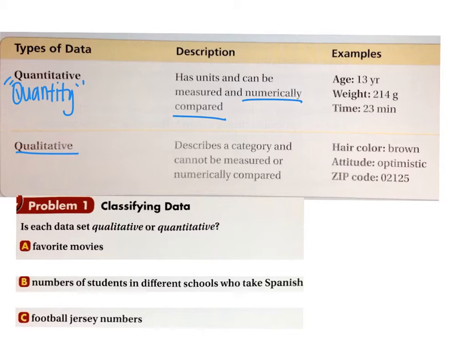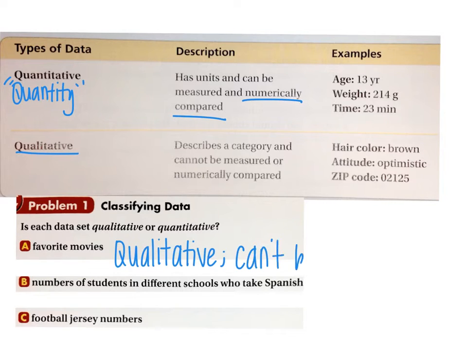So example 1, let's talk about qualitative and quantitative data and figure out which is which. Your favorite movie. Well, your favorite movie might be something. My favorite movie is the movie Elf, and that's not really a quantity, so we're going to call it qualitative. And why is it qualitative? Because it can't be measured.